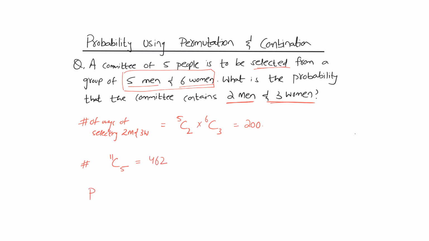Now the probability of having 2 men and 3 women would be 200/462, which is 0.433.